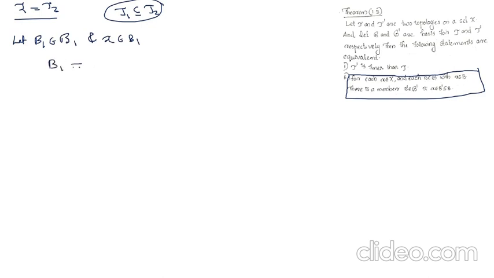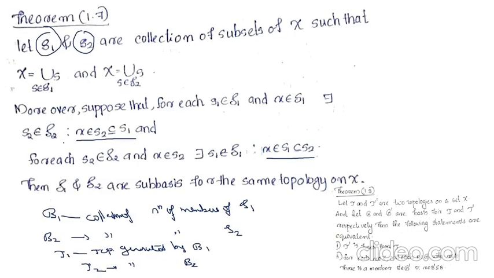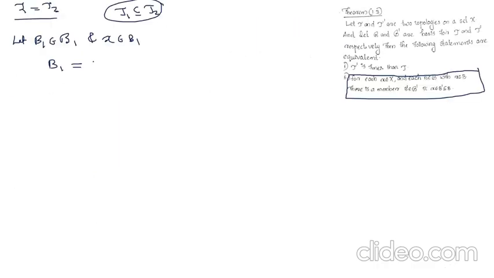By the definition of B1, each element of B1 is a finite intersection of members of S1. Therefore, B1 can be expressed as S1 intersection S2 intersection and so on up to Sn, where Si belongs to S1 for all i equal to 1 to n.